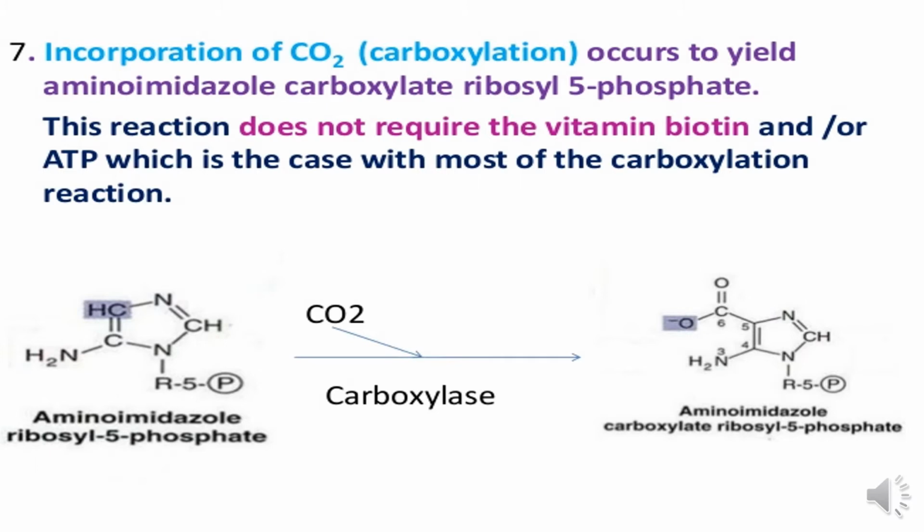The reaction does not require vitamin B12 or ATP, which is the case with most carboxylation reactions, and carbon dioxide enters here through the carboxylase.